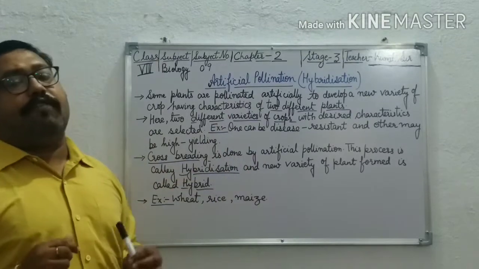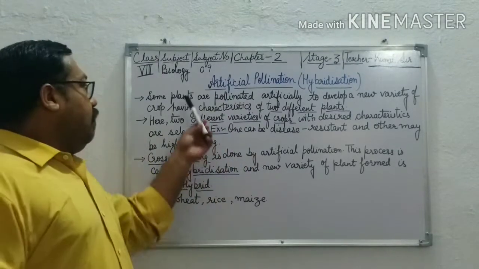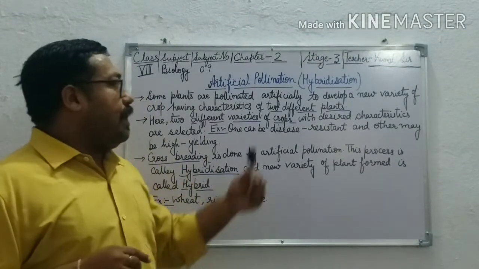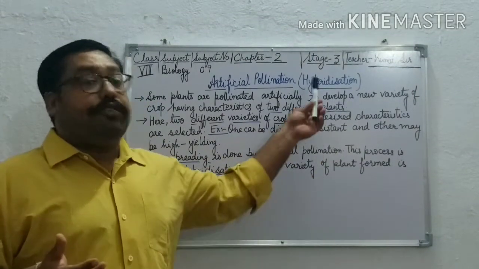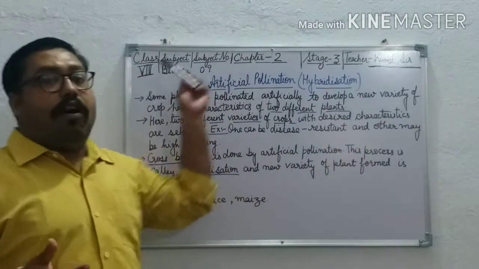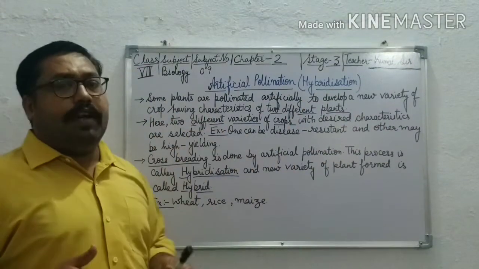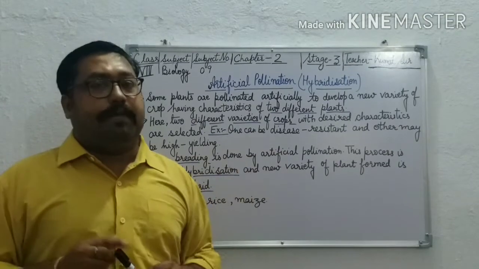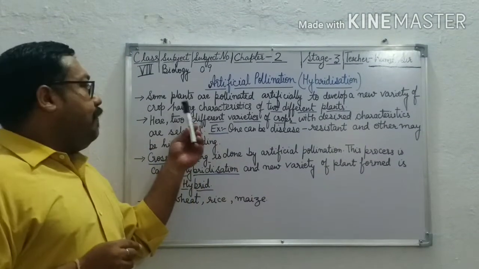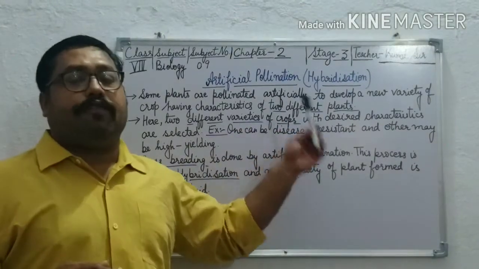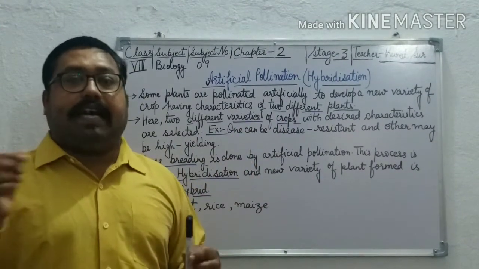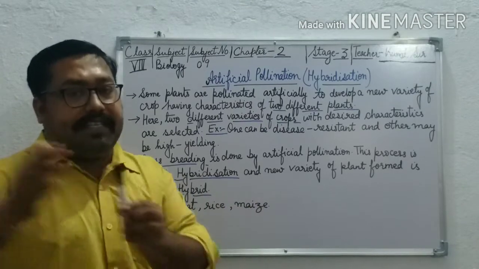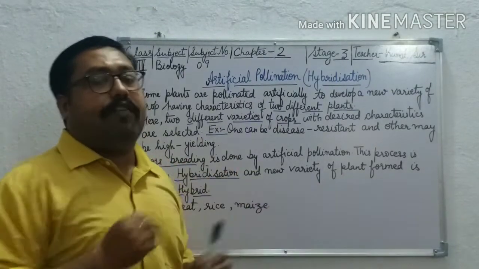Again, I am repeating the whole process for you. Some plants are pollinated artificially, to develop a new variety of crop which has the characteristics of two different plants. Two different varieties of crops are selected with desired characteristics, for example one disease resistant, the second high yielding.